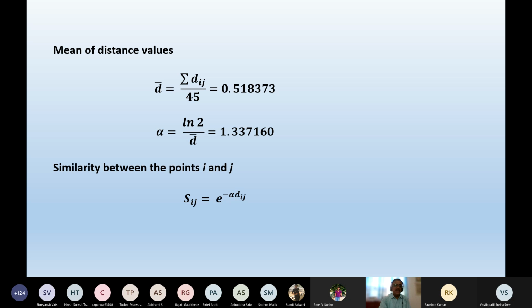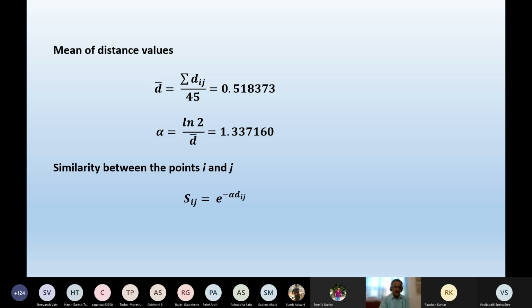And once you know d bar, we can find alpha, that is ln2 divided by d bar. This is the value of that particular constant, alpha. Once you have this alpha, I know the numerical values of dij.